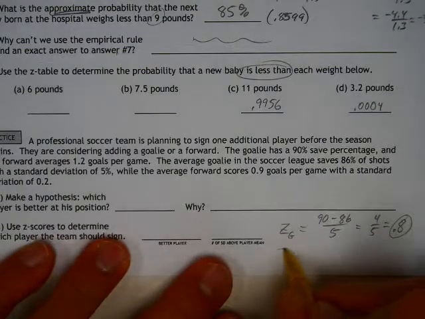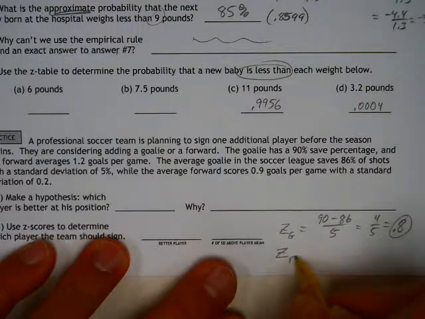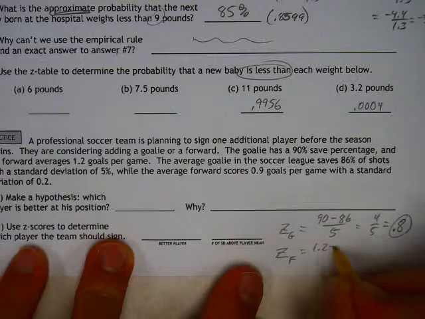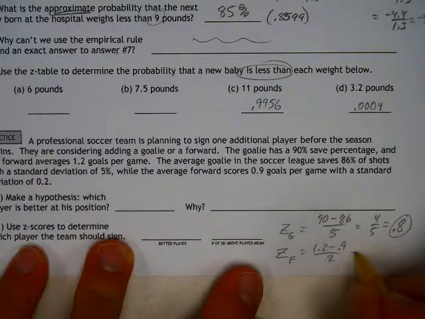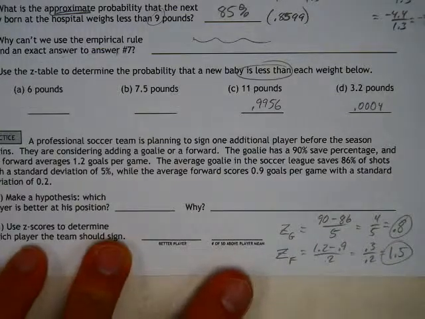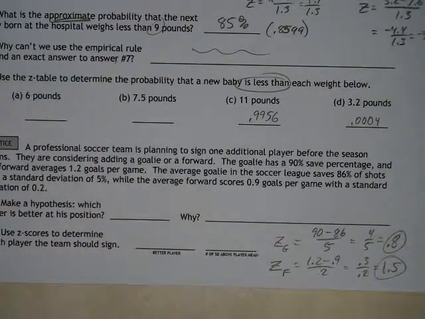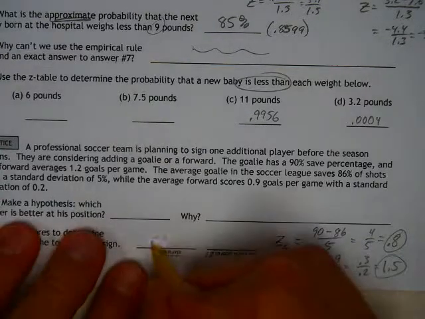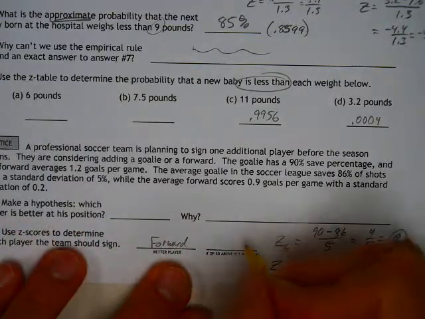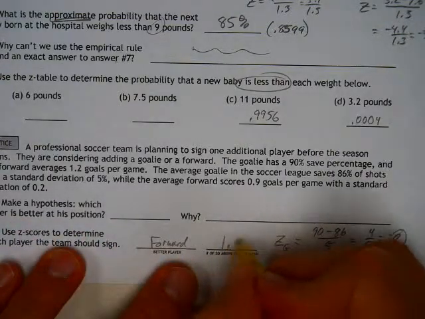Now, you do that same z-score with the forward, and this forward scores 1.2 goals a game. The average is 0.9. The difference there is 0.3. You divide by 0.2, you end up with 1.5. Well, what does that mean? They're both positive, but this one is more than one standard deviation above average. So the better player is the forward, and the number of standard deviations this player is above average is 1.5.